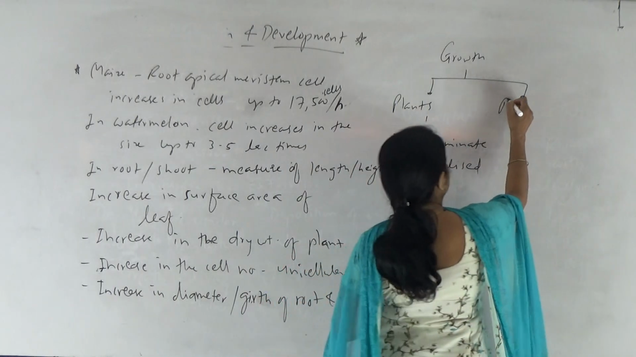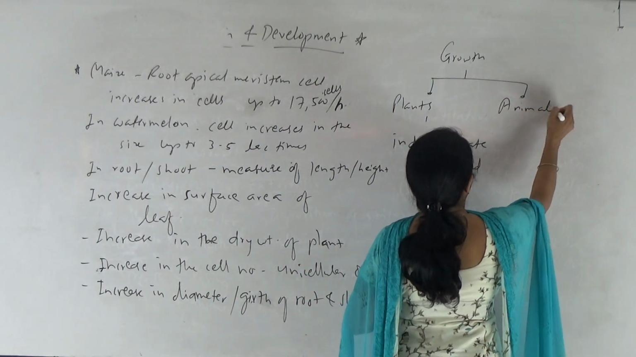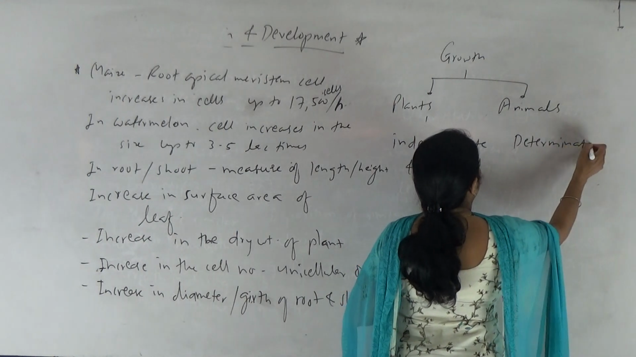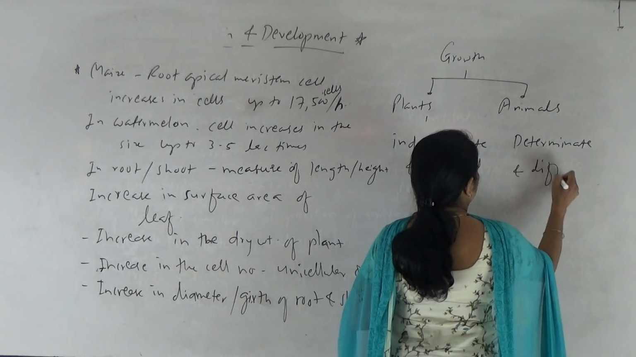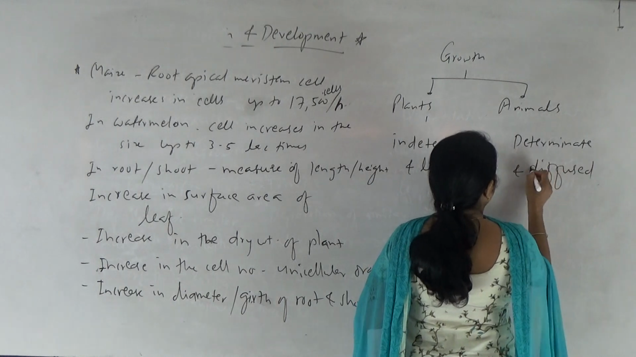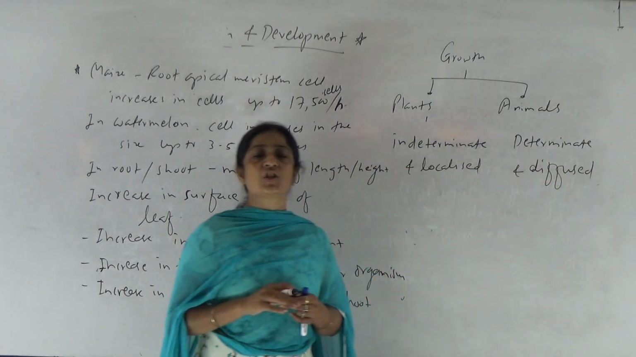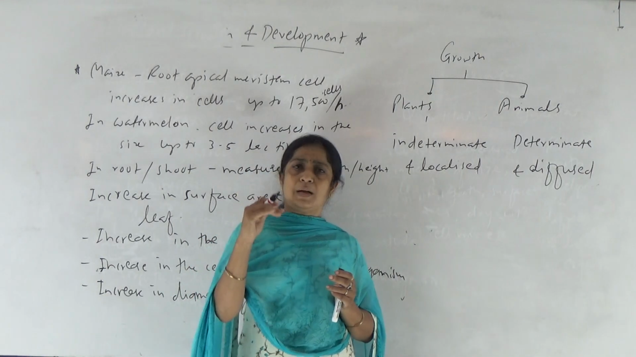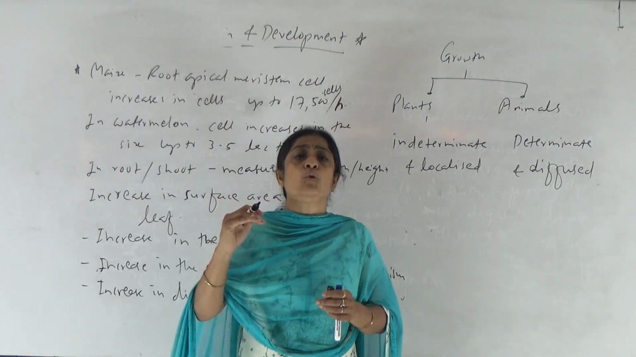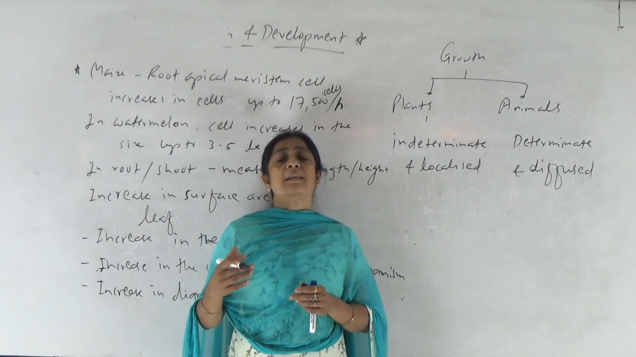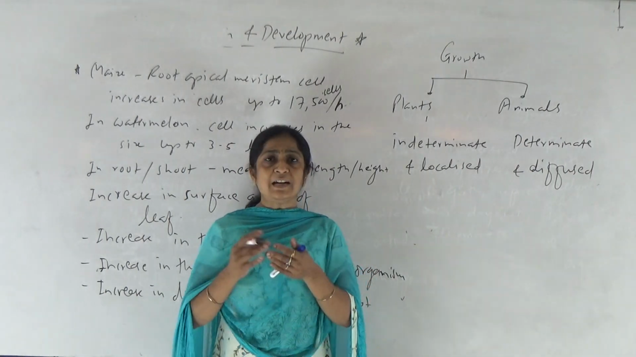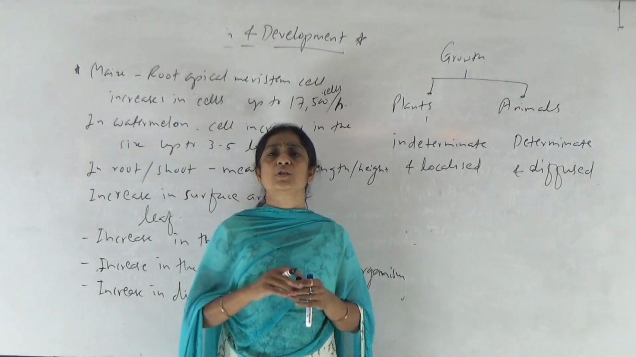Whereas in animals, the growth is determinate and diffused. Determinate means animal's body generally has limited growth. Animal's body can grow, generally it grows up to puberty. Puberty means when the animal's body attains a maturity, reproductive maturity. Once that maturity comes, the growth generally stops.